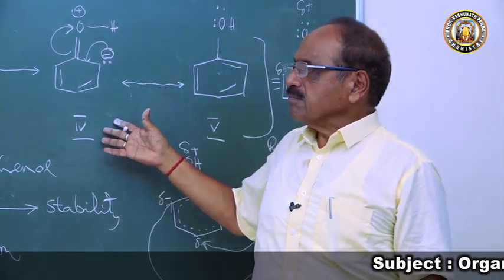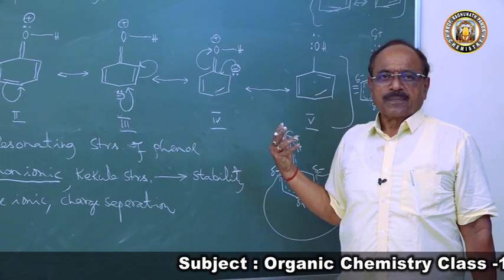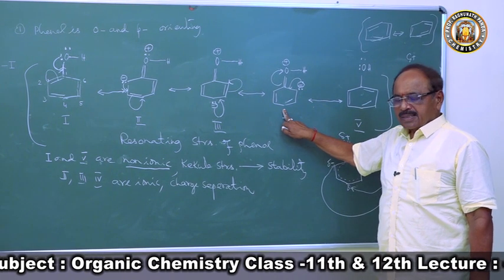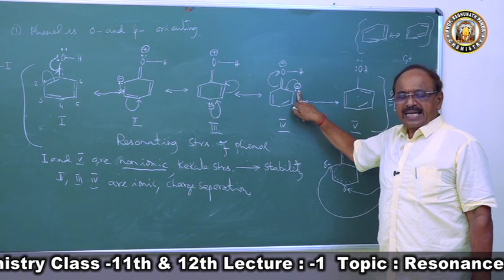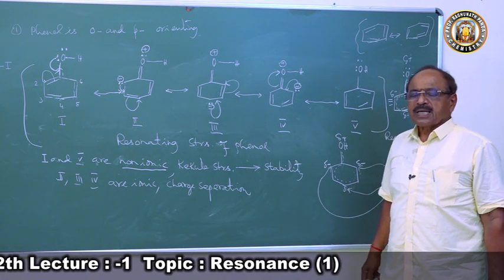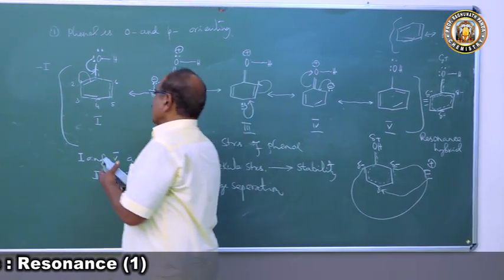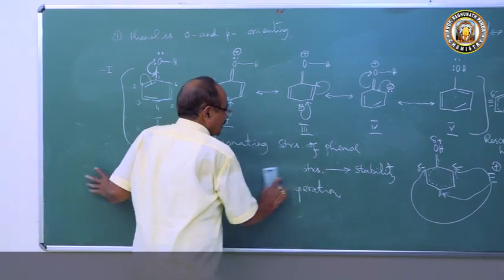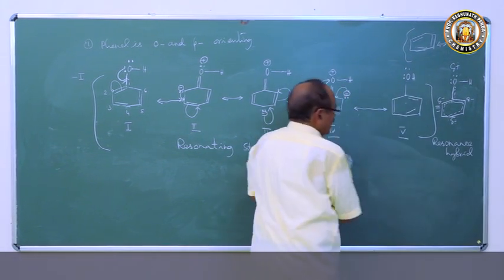You see, in phenol the resonance explained the reactivity of the molecule. So why will it go to the ortho and para positions? There is additional electron density at the ortho and para positions. Hence phenol is ortho-para orienting. So this one question explained that the resonance explained the reactivity of a molecule, which decides the chemical properties of the molecule.